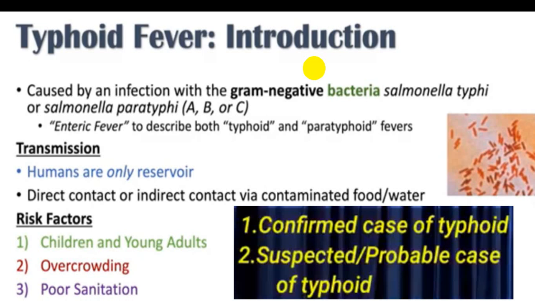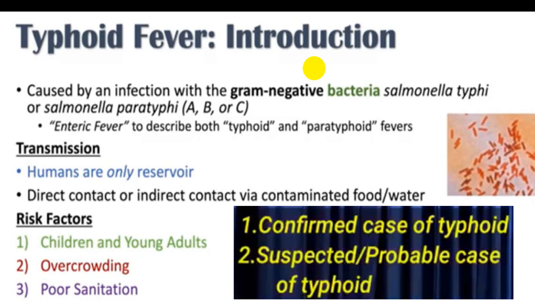We usually use the word fecal-oral route. So it is transmitted by contaminated water, contaminated food, and poor hygienic conditions. Children and young adults are more prone. Overcrowding is one of the factors which can increase the incidence of typhoid fever, and the most important part is poor sanitation.